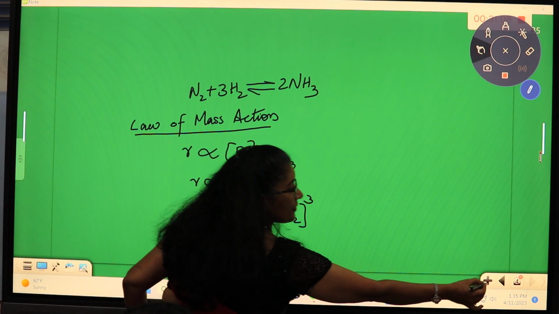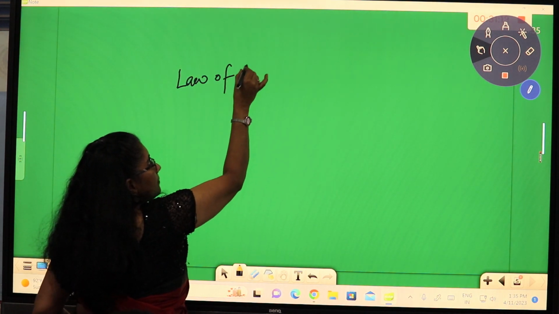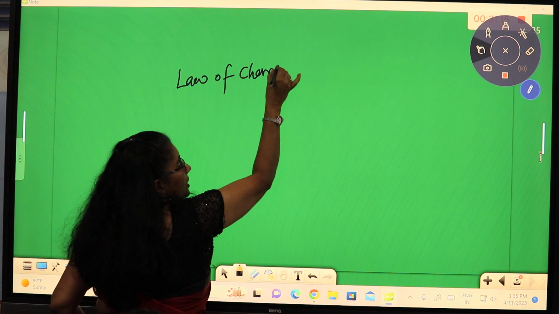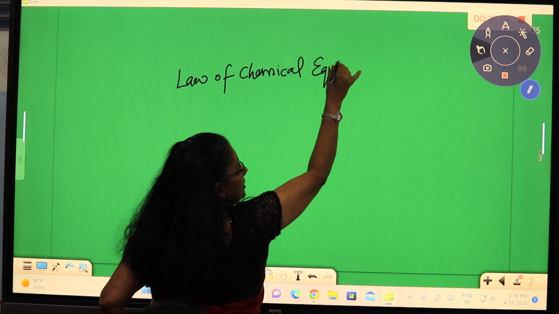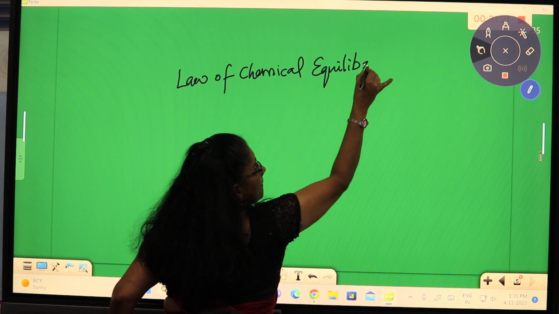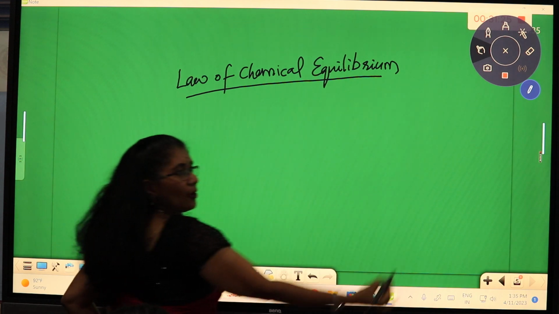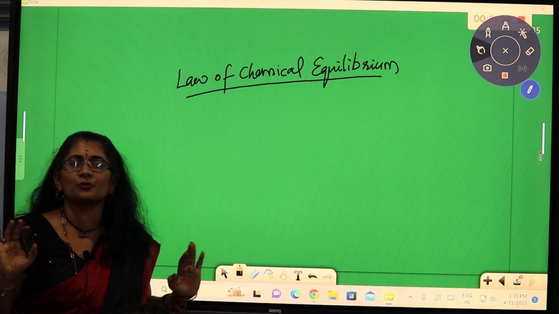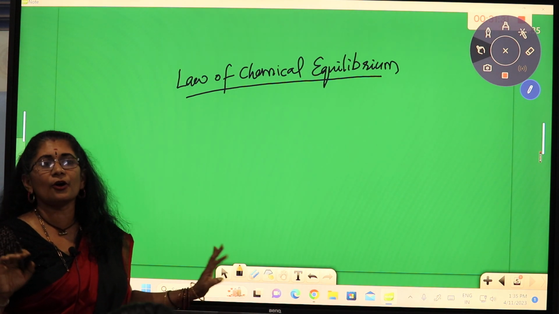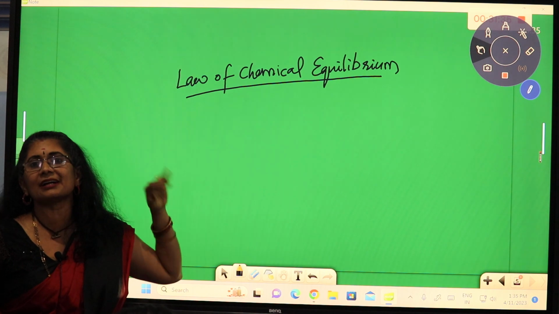Now, law of chemical equilibria. Equilibrium is the singular and equilibria is the plural form. Law of chemical equilibrium. This is what we apply to a maximum extent. For all equilibriums, this law is being applied.